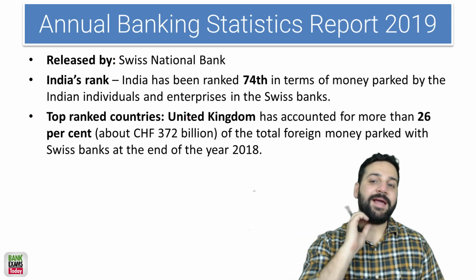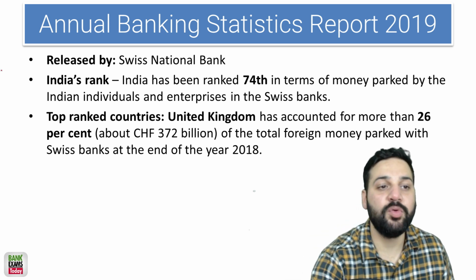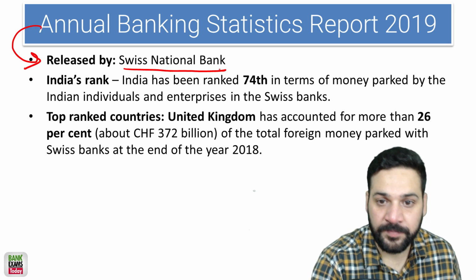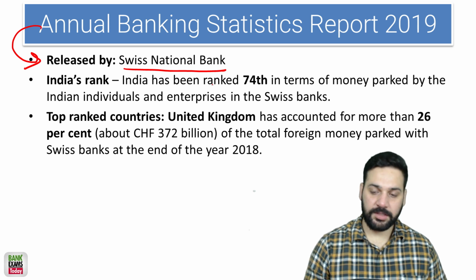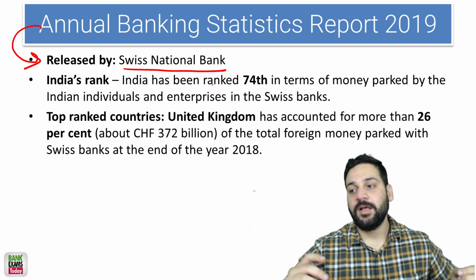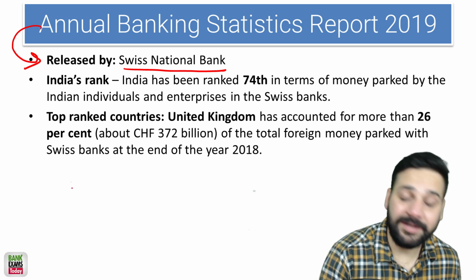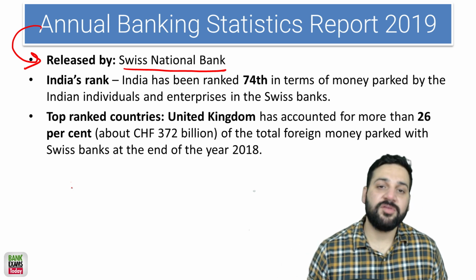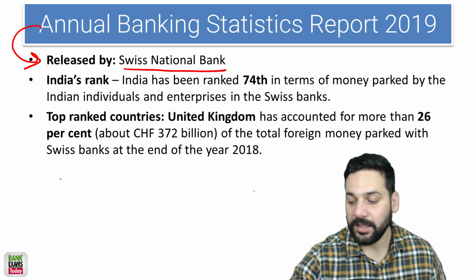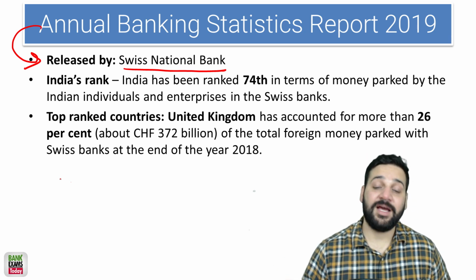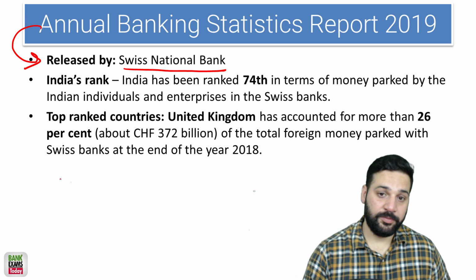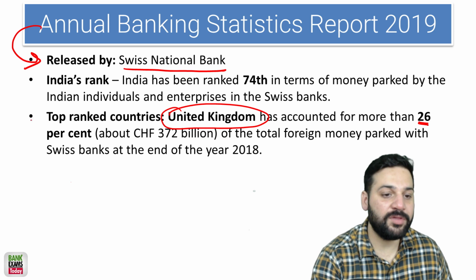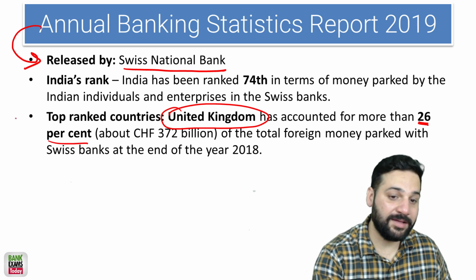And then the Annual Banking Statistics Report 2019, who releases the Annual Banking Statistics Report? It is released by the Swiss National Bank. According to this report, the Swiss National Bank makes a country-wise list. So whichever the natives or citizens of a country who have the most money with the Swiss banks, that will be at the top. So United Kingdom is at the top, and they account for 26% of the total foreign money parked with the Swiss banks at the end of the year.